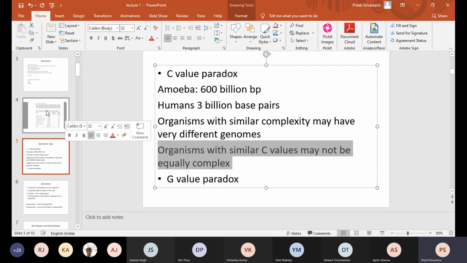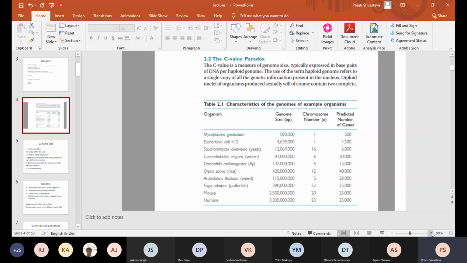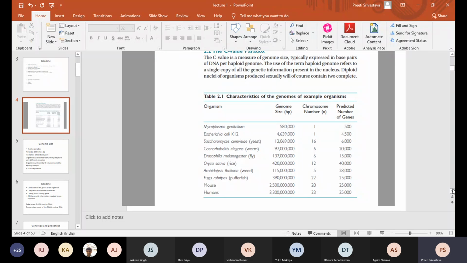Okay, so now let us look back at the C value and then understand what is C value paradox. So in E. coli, the genome size is 4.6 megabase pairs, and the approximate length of a gene is about 1 kb. So the predicted number of genes is roughly 4,000 or 4,500. In different books you will find some say 4,000, some 4,500, some 4,600. So let's call it a range between 4,000 and 4,600.